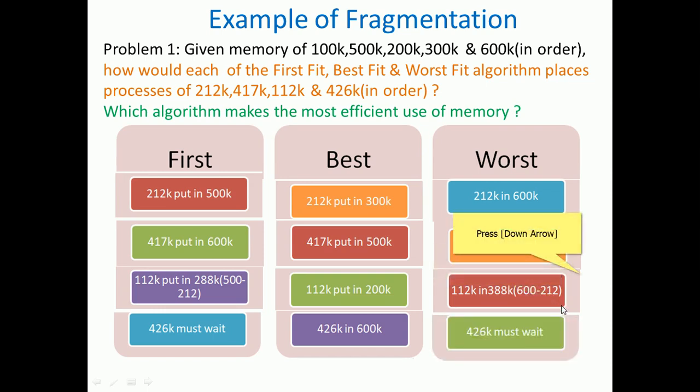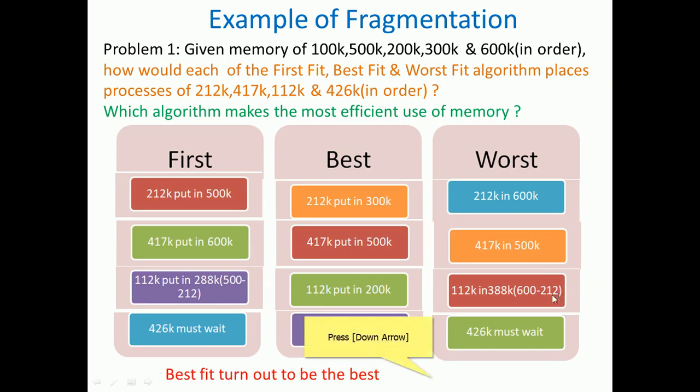So 426 must wait here, which happens the same as first fit. First fit and worst fit are very difficult here, because they make that process wait. Here the best fit is a good algorithm, so it turns out to be the best.